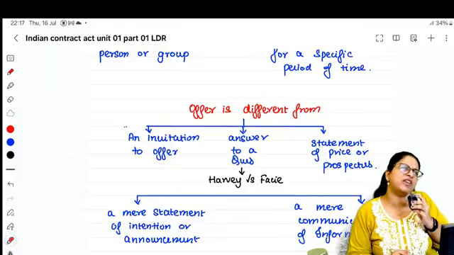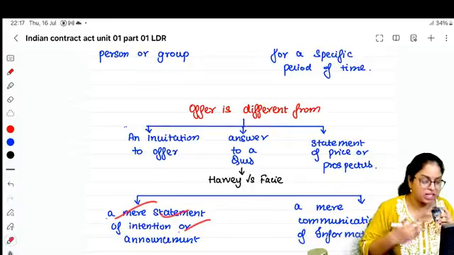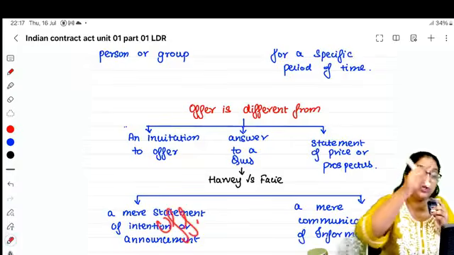Or I am telling, I just feel like selling my car. I already have two. I just feel like selling one. A mere statement of intention. I have an intention to sell the car. That's not an offer. I never told, hey, do you want to buy my car?